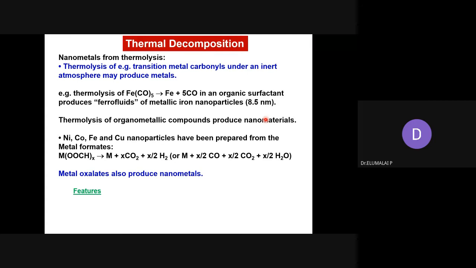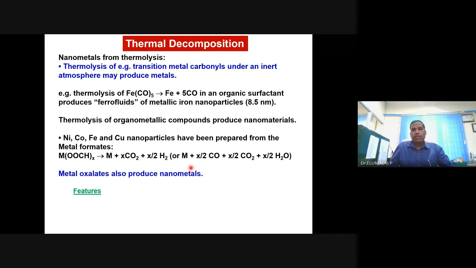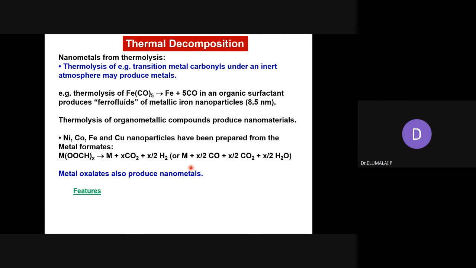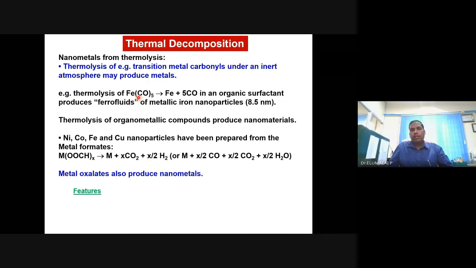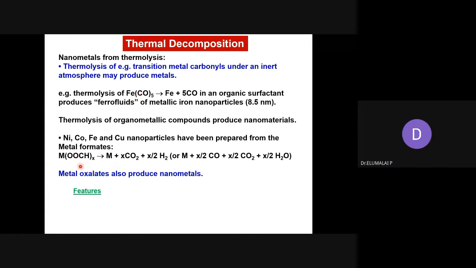What you have to take is highly volatile or easily decomposing or easily pyrolyzing materials as a precursor, preferably metal carbonyls. They are all known as metal carbonyls or oxalates, acetates, etc. or even formates. These are all formates, formic acid and its salt, or oxalic acid and its salt. Metal oxalates, carbonyls, formates, generally organometallic compounds.